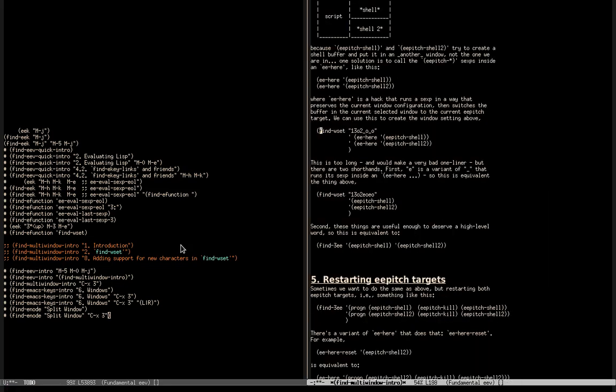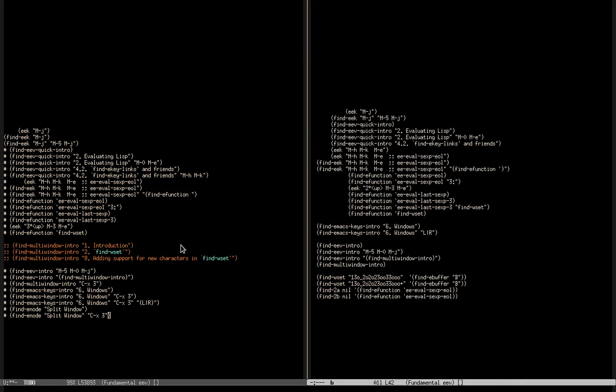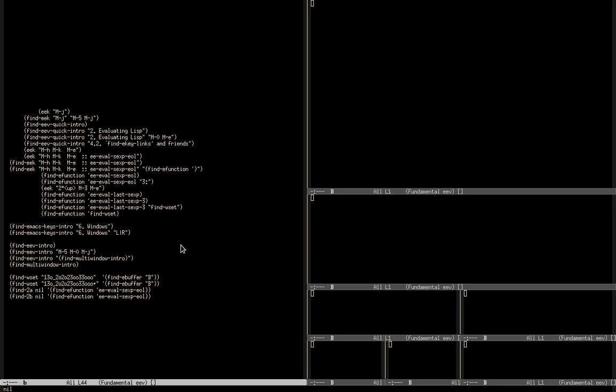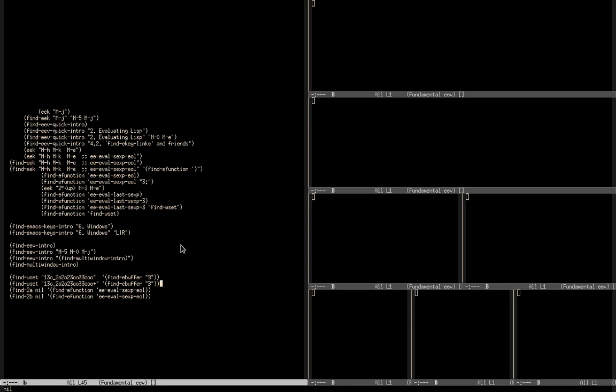Okay, so I don't have a demo here that creates a very complex window setting, so I created these things here that create some very complex window settings. This one creates this window setting here, and this one creates a variant of that window setting in which the windows are resized in some way.